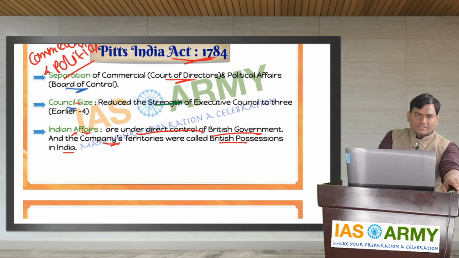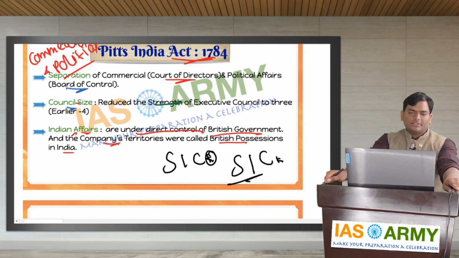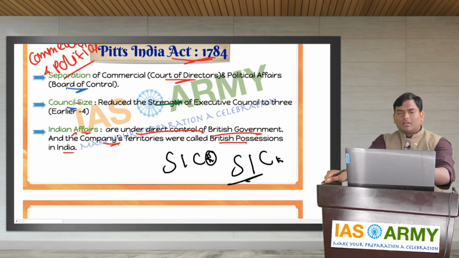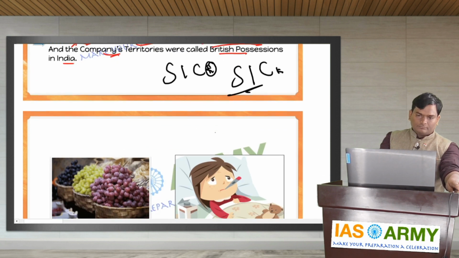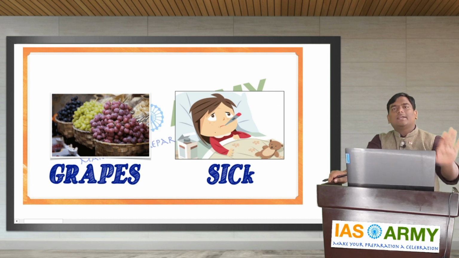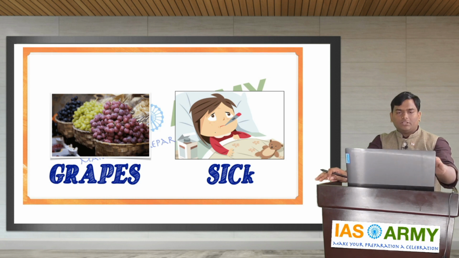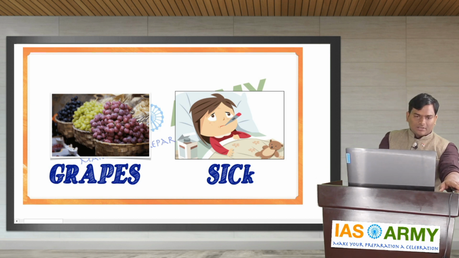Just remember this as SICK. There is nothing for K. Just remember SICK: S for separation, I for Indian affairs, C for the council size. That's it, friends. When you ate GRAPES, you became SICK. Very simple. Just remember, if you eat grapes, you will become sick.